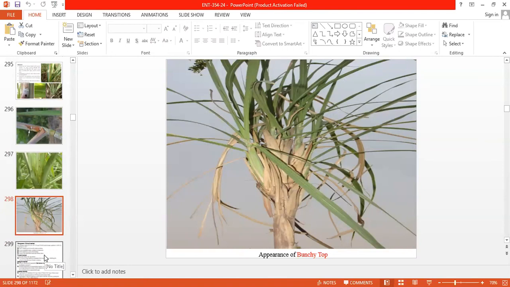In such cases, one or two buds just below the dry top portion sprout and develop into small side shoots, forming a bunchy top, that is, the bushy appearance of infestation by the top shoot borer.